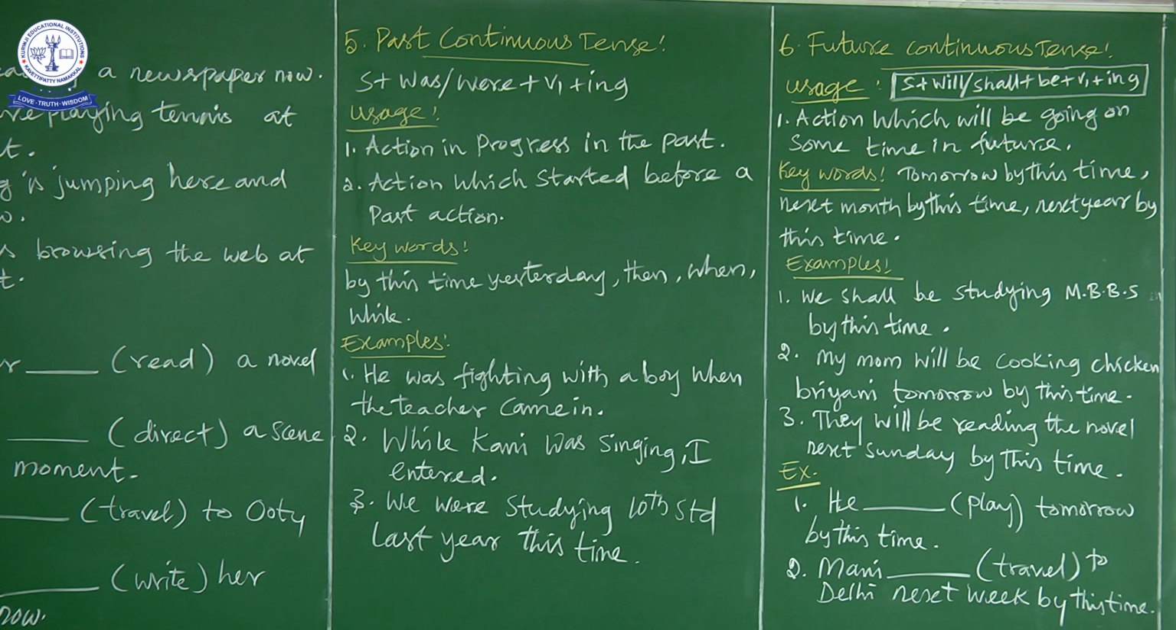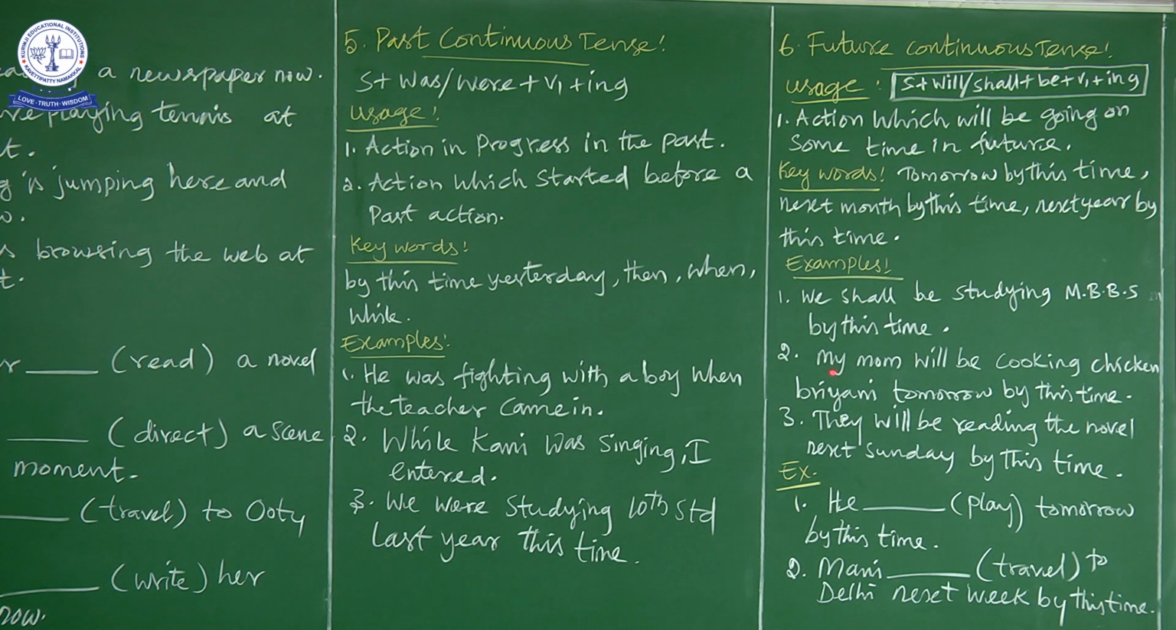Okay, let us discuss examples. We shall be studying MBBS by this time. Now we are studying 12th standard. Suppose you want to pursue MBBS. So you are imagining in the future that we will be studying MBBS by this time, and you are telling your friend that we shall be studying MBBS by this time in the future. So in the future, if you want to refer to an action which is going to happen or which is in progress, you can go for future continuous tense.